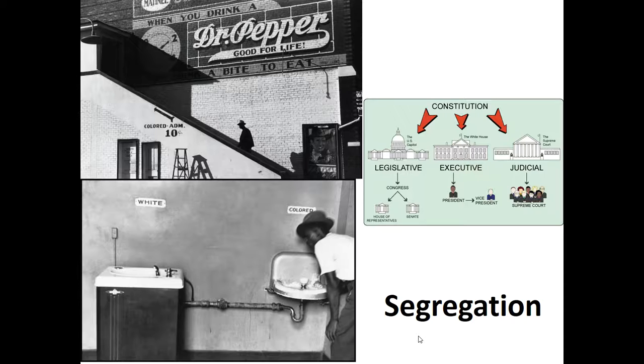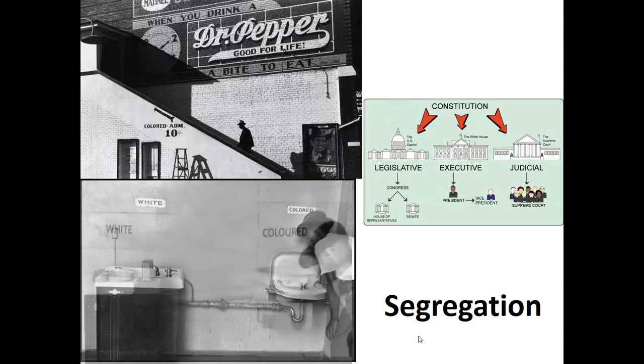If you're an African American or a black American, these are the stores that you can go to, these are the places that you can go to, and all the businesses are this way, the schools are this way, everything in the economy is this way, and even the federal government is this way. Completely segregated. Know it.